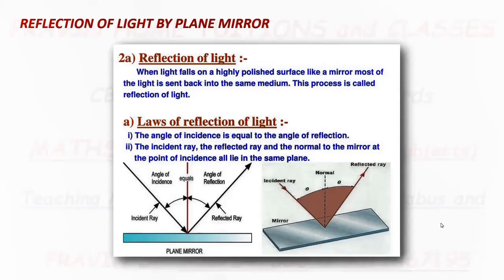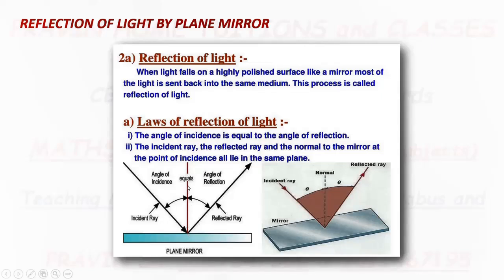And when a ray of light falls on the plane mirror, it falls on a single point. This is the ray of light, that is the incident ray. It falls on the mirror at this point, which is called the point of incidence.